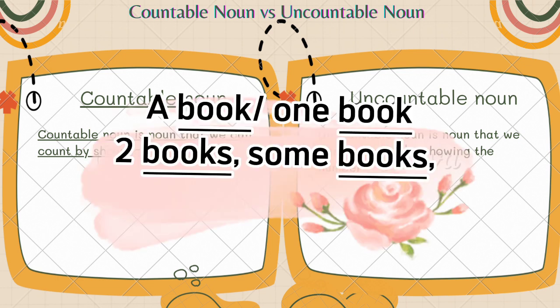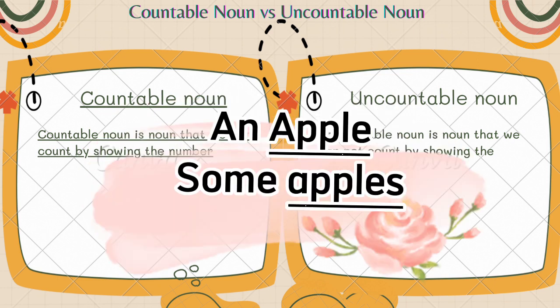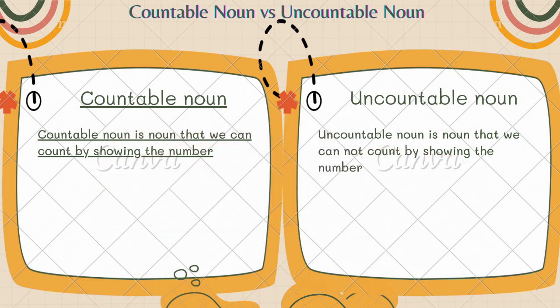For example, a book or one book, we change into plural becomes two books or some books or maybe a lot of books. An apple becomes some apples.